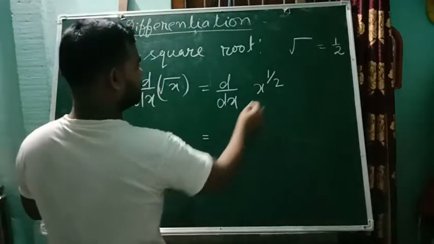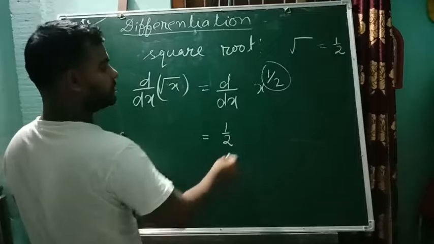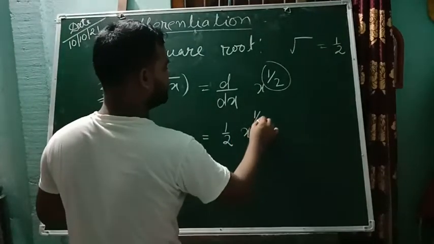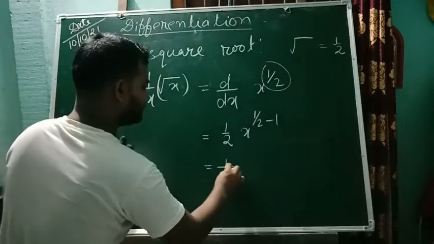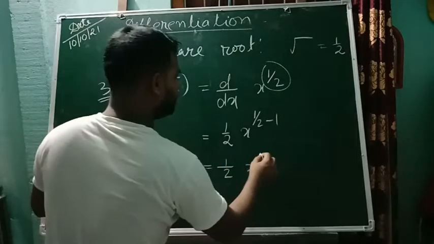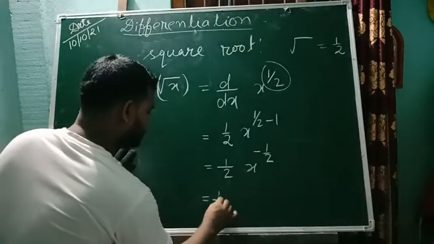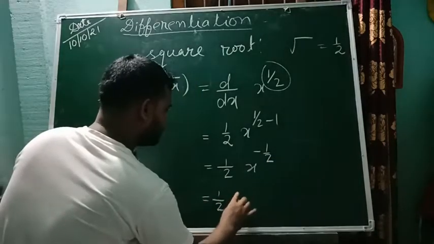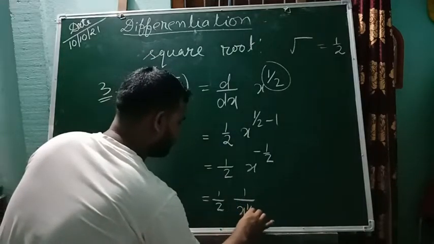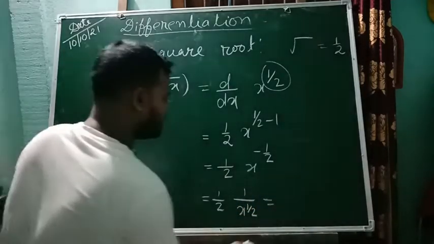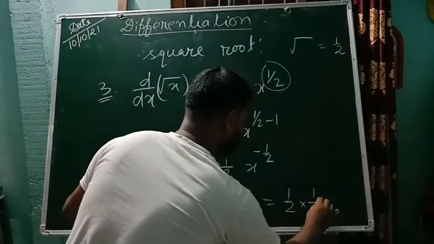You see, now the power is half, so it will come in front. Now from the power we need to reduce 1. Everyone is getting? Yes, from half we need to subtract 1, so it is minus half. So 1 by 2, it is 1 by x to the power half. So again, this half can be written as 1 by root x.